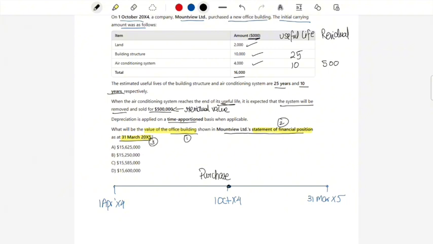Depreciation is applied on a time apportioned basis when applicable, which means it is following a straight line method where the cost is going to be distributed across its useful life. What is going to be the value of the office building? When it says value of the office building, it is talking about the values of all three components that together make the value of the office building. Now notice how at the start when it was purchased, the carrying amount was 16 million. All right, and now it is asking the value at the year end, which means from this timeline all the way to the year end, we will be accounting for the depreciation.